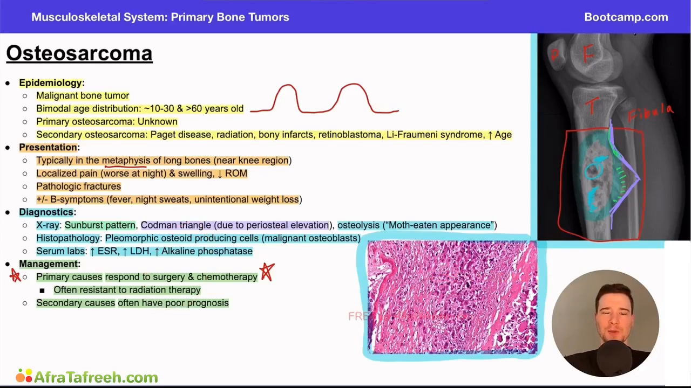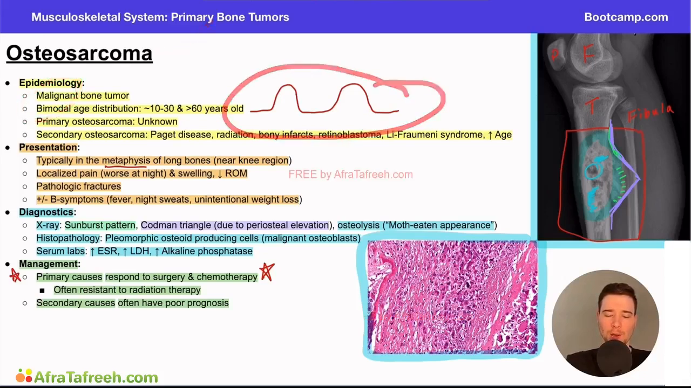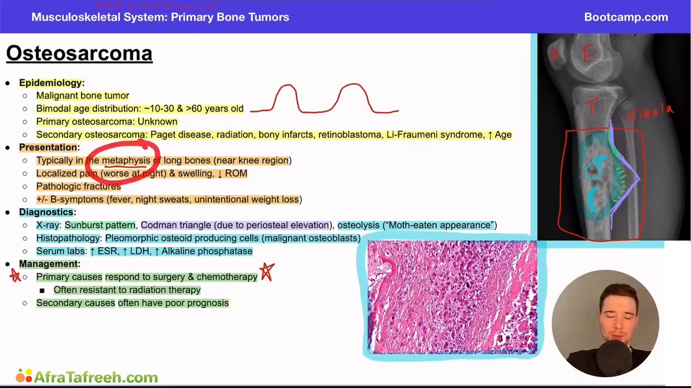All right, so just a quick summary of this video. We're talking about the osteosarcoma here, right? This is one of our malignant bone tumors, has a bimodal age distribution. We talked about what that means. Primary osteosarcoma has an unknown etiology. Secondary osteosarcoma has many potential etiologies. Presentation here is typically going to occur in the metaphysis of the long bone, often near the knee region.